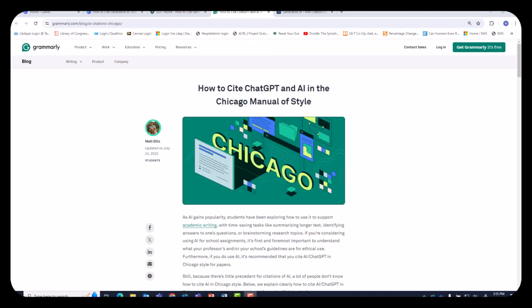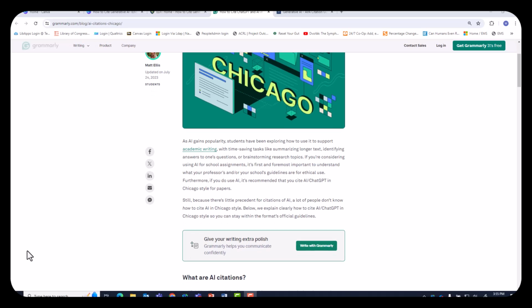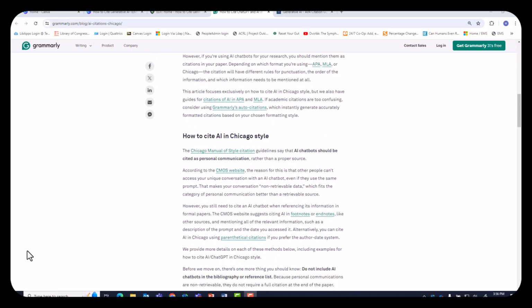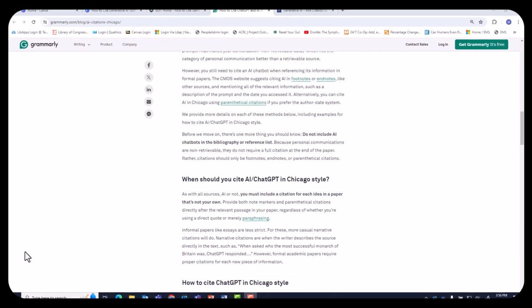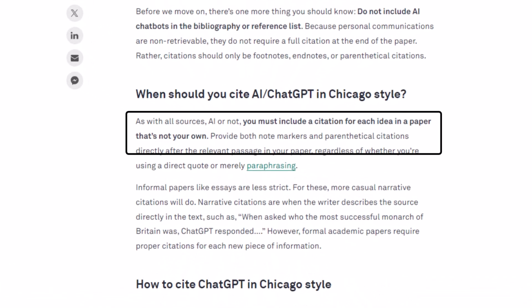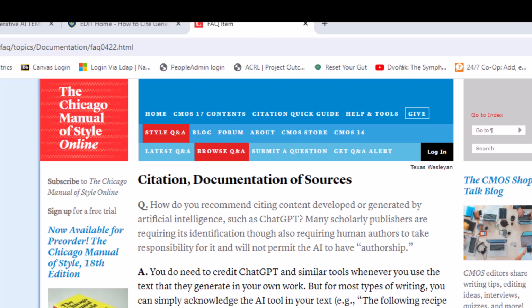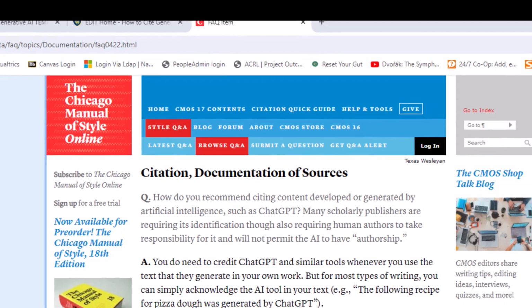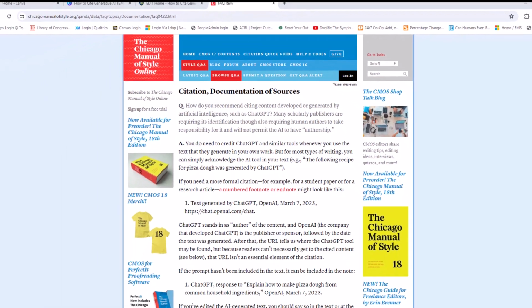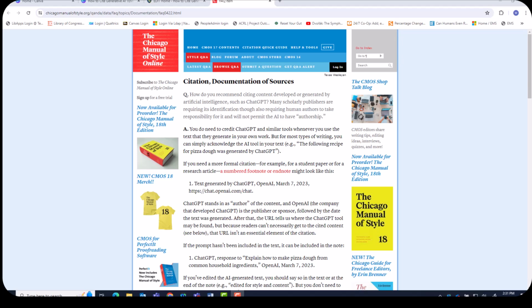What Grammarly says about the Chicago style is that it makes clear that you cite any idea that is not your own, even if it came from AI, which should be a general rule for every kind of resource that you use, as well as all style guides. When you go to the Chicago Style online page, it says something similar to what Grammarly said. But it also states that for most types of writing, you can simply acknowledge your use of an AI tool in the text of your paper.